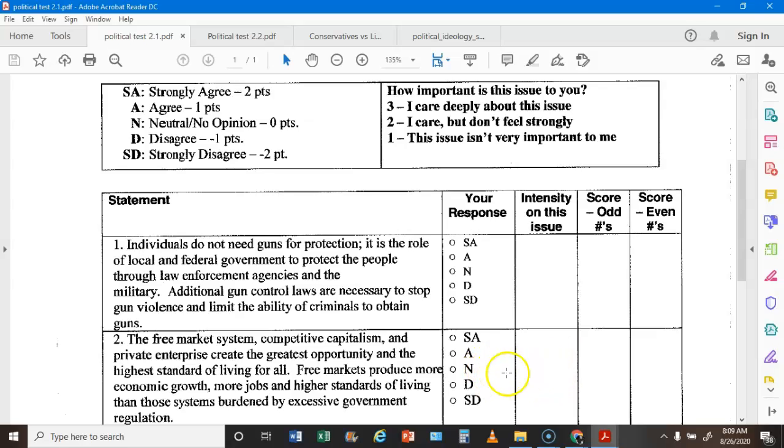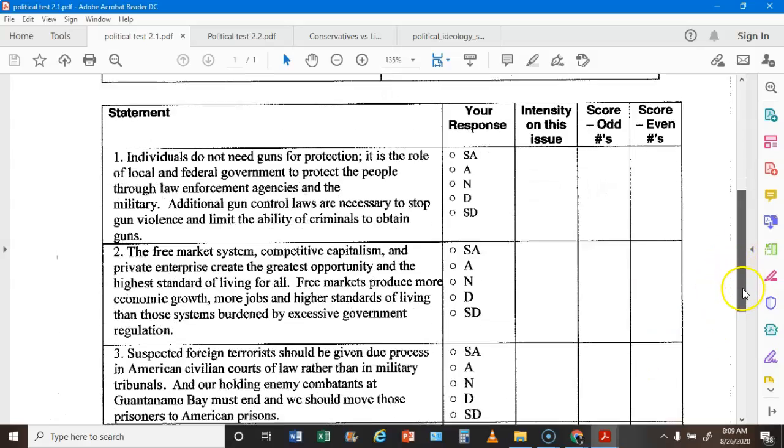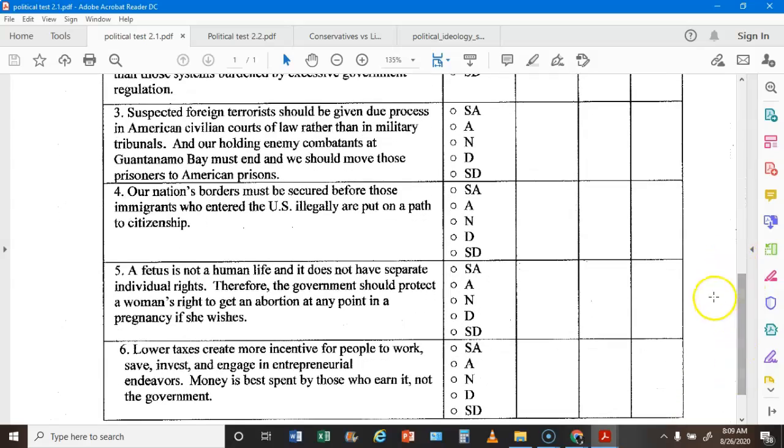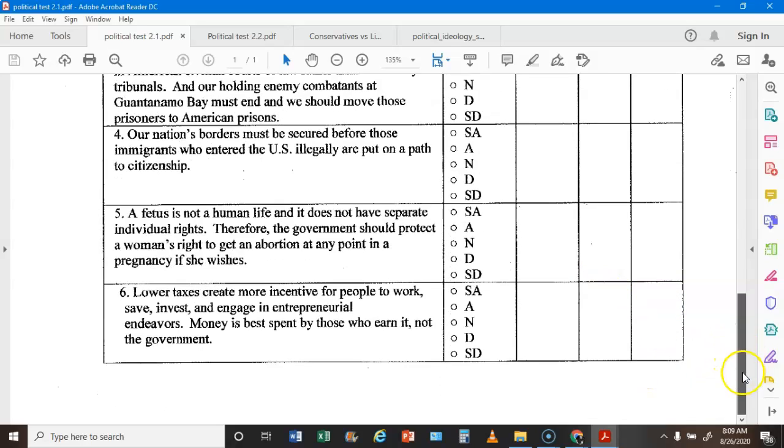I'm going to multiply these 2 numbers, but because this is number 2, I'm going to write it in the even column. And then for question 3, it's going to go in odd, question 4 even, question 5 odd, question 6 even. And now let's skip to page number 2.